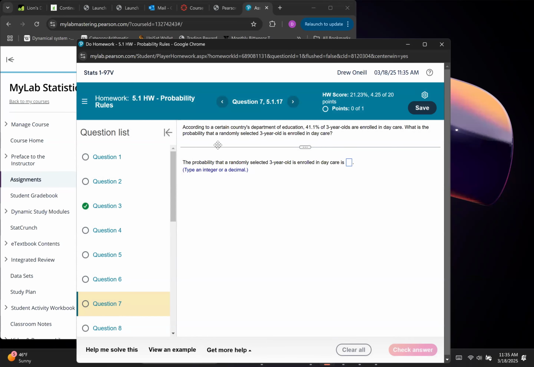According to a certain country's Department of Ed, 41.1% of 3-year-olds are enrolled in daycare. What is the probability that a randomly selected 3-year-old is enrolled in daycare? What they're saying here is probability and percents are basically the same thing. So if 41.1% are enrolled, then we'd expect that to be the probability. The only difference is we'd enter that as 0.411. Okay, so that's that.